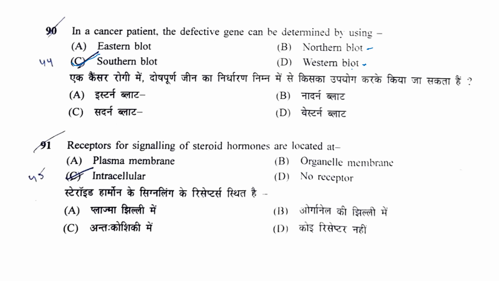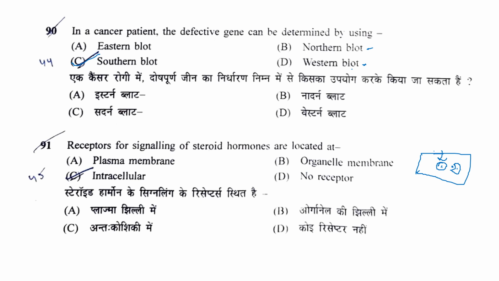Receptor for signaling of steroid hormone are located at. So we have already talked about it. The steroid hormones, because they are lipophilic in nature, can cross the plasma membrane. That's why these receptors are located inside the cell cytoplasm, so they are intracellular.